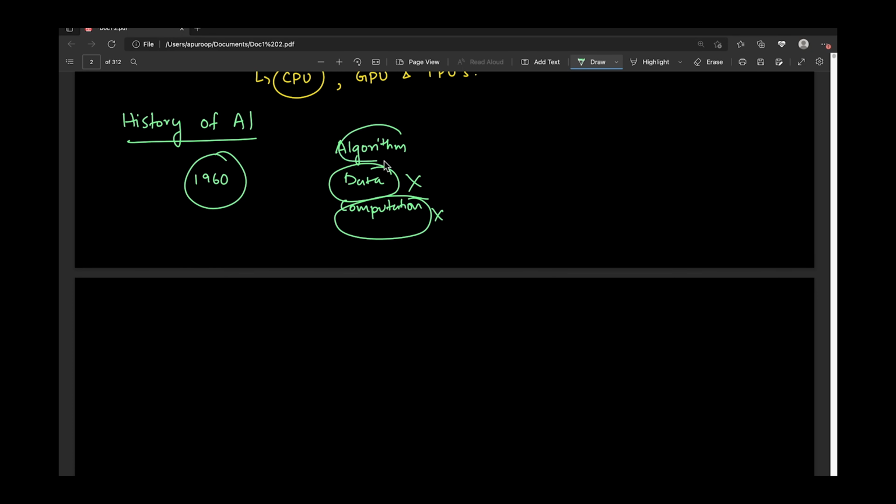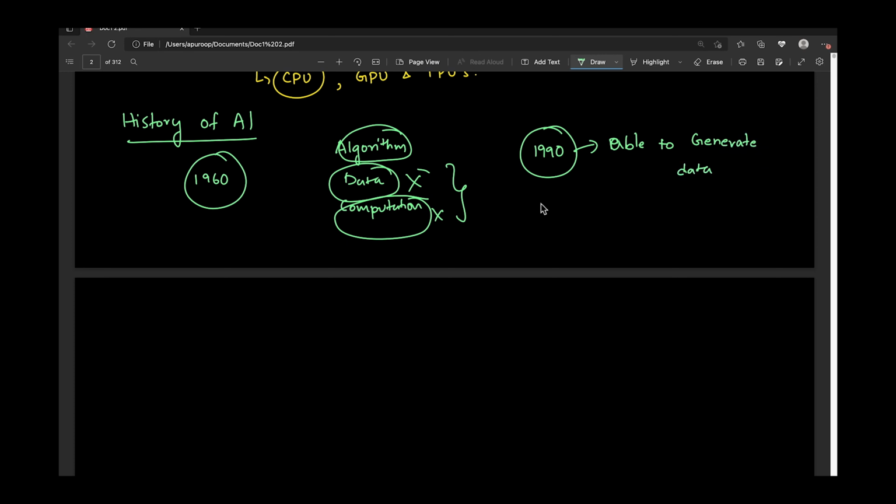We might have had some good algorithms, but as these two were missing, we were not able to achieve anything. That's why until the 1990s, we were not able to achieve anything with those algorithms. After the 1990s, with the emergence of the internet, we were able to generate data somehow, and new algorithms also came up in this era.